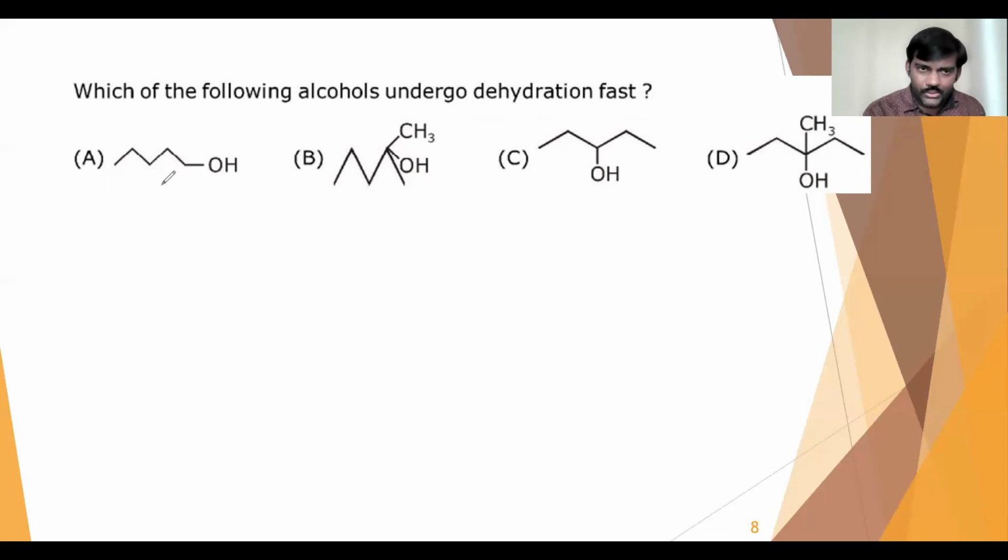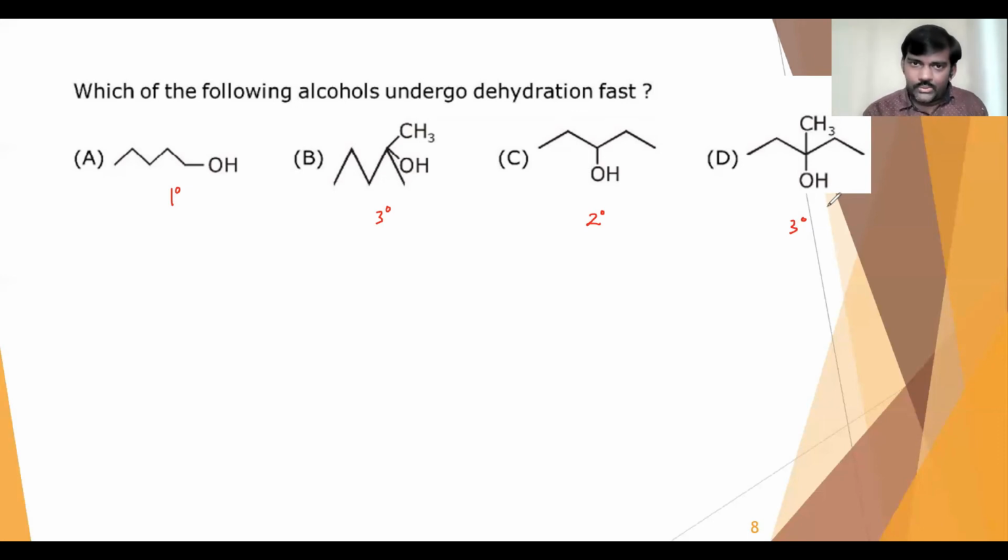Option A is a primary alcohol, so it will react slowly. Option B is a tertiary alcohol, so it might be faster. Option C is a secondary alcohol. And option D also is a tertiary alcohol. So now I have two different tertiary alcohols. Among these two, which will dehydrate faster? That we have to check now.